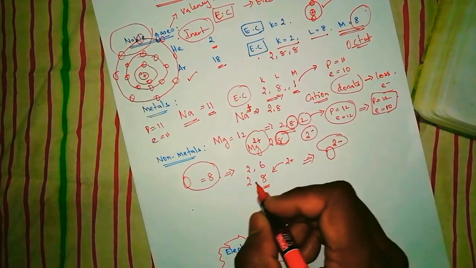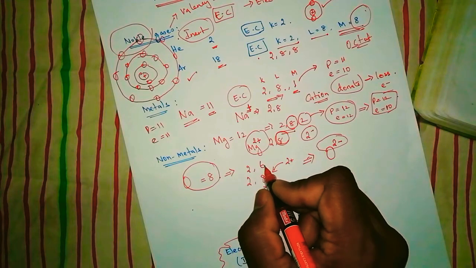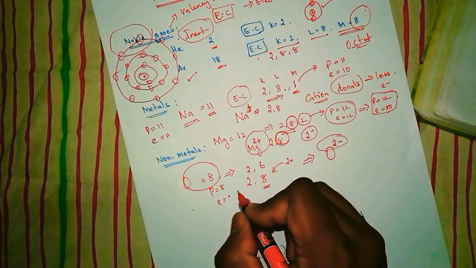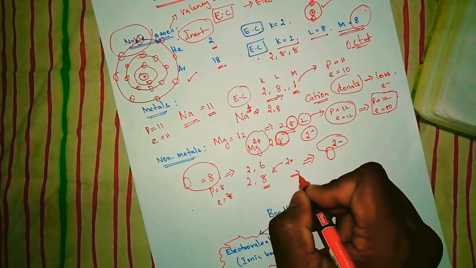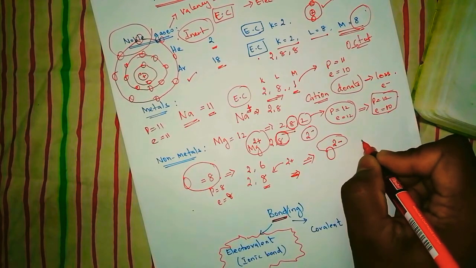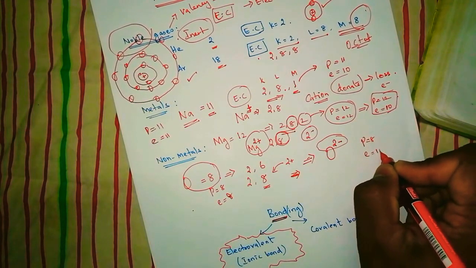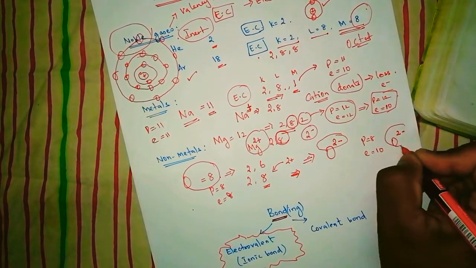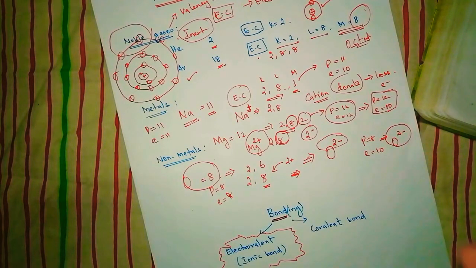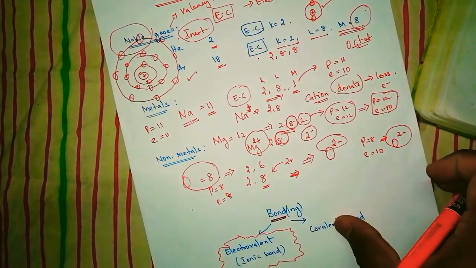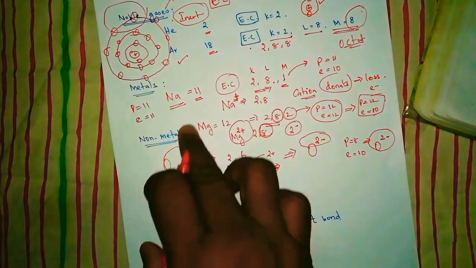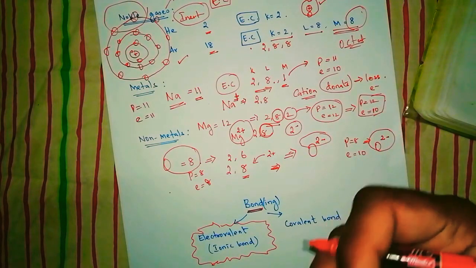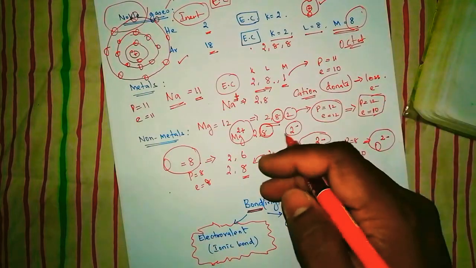But what about oxygen? First they have 2 plus 6, 8. Number of protons is 8, and electrons are also 8. But after gaining electrons, what happens? Protons remain 8. Electrons become 10 now. That means this oxygen gains 2 electrons. Okay, this concept I want everyone to understand. So what type of thing is happening here? Right, there is a gaining and giving. That means giving and gaining policies are going on here.